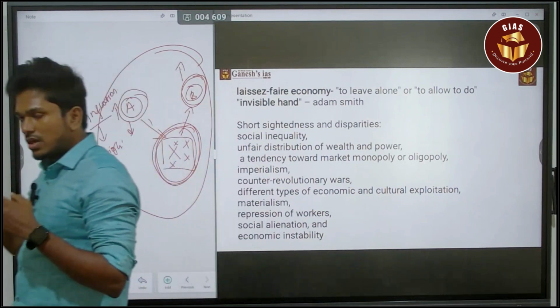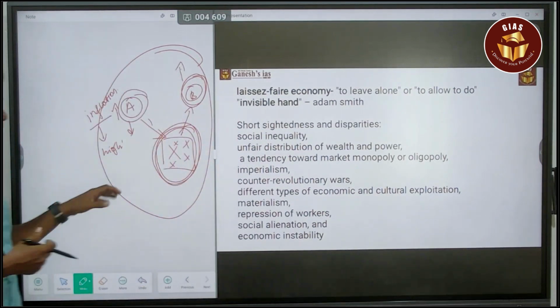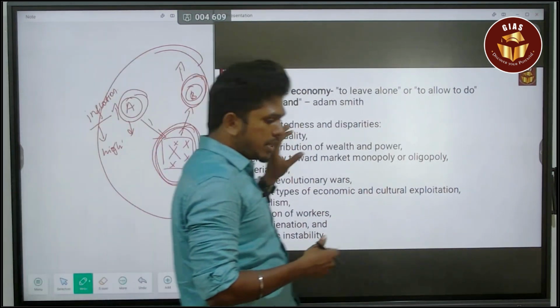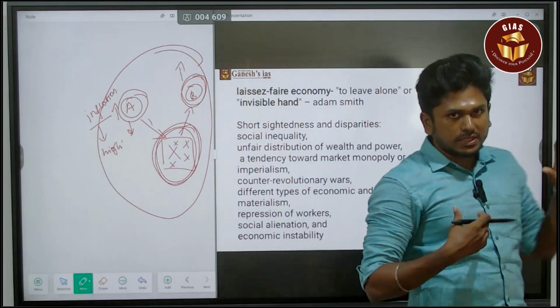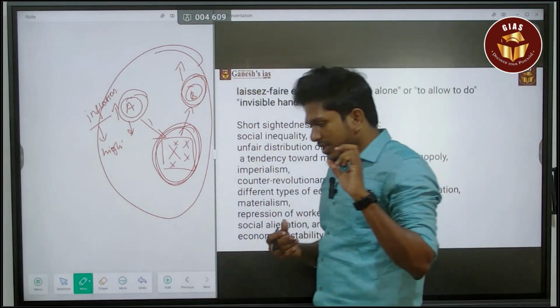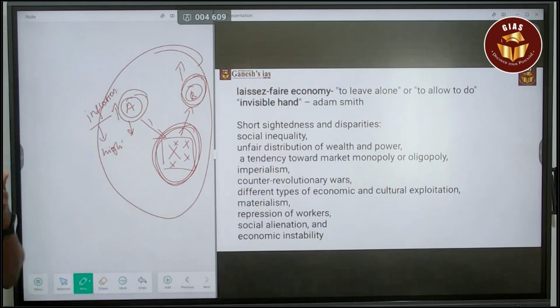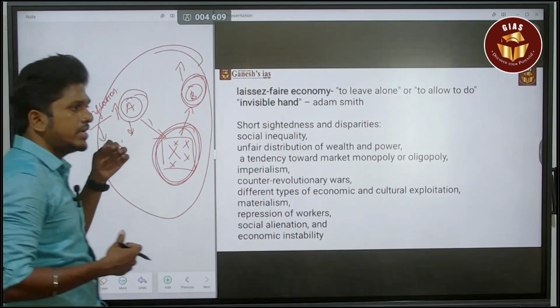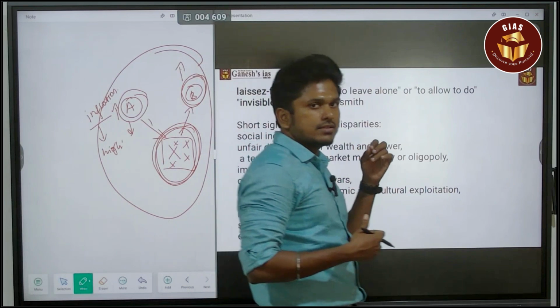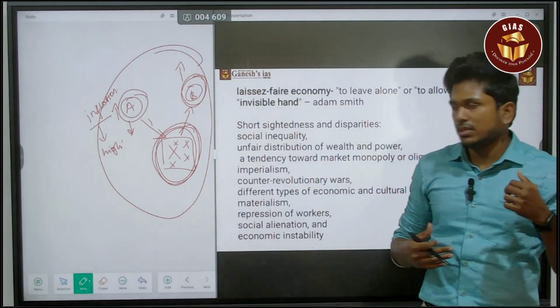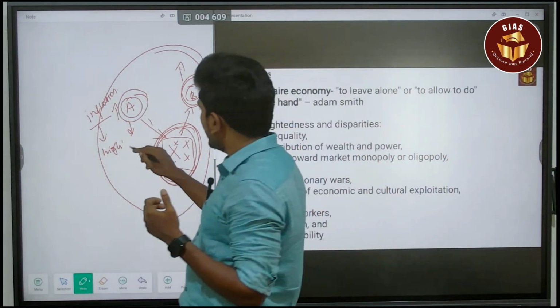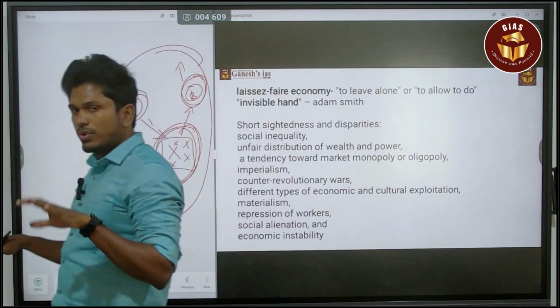So the government is not going to interfere in it. That is called the invisible hand. But Adam Smith said that if the economy is run by demand and supply, the invisible hand, then no issue will happen in the economy. That is his justification. Up to a certain limit this is right. Everyone agreed with it.